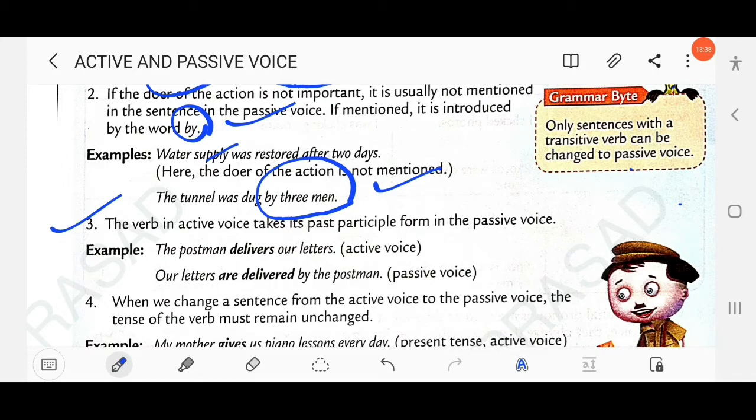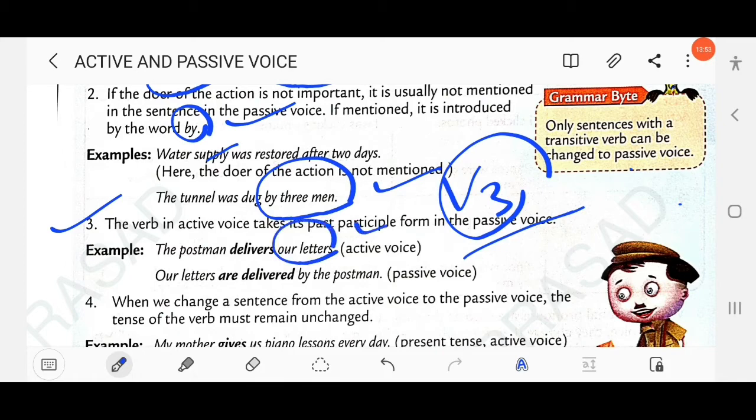Then next rule: the verb in the active voice takes its past participle form in the passive voice. So this is the most important. We have to always use the third form of the verb, V3. Okay, past participle, not present participle. So: the postman delivers our letters. The object, letters, is written in plural, and the verb is in simple present, delivers. Our letters are delivered. That means delivered is the past participle of deliver.